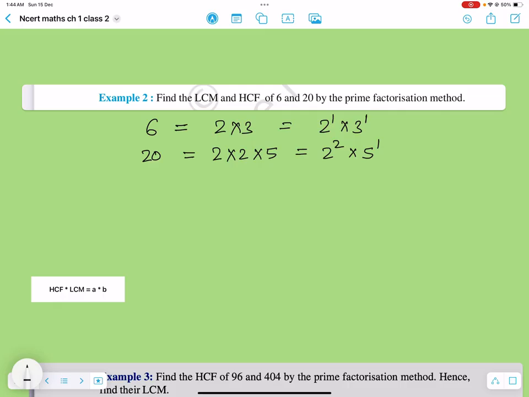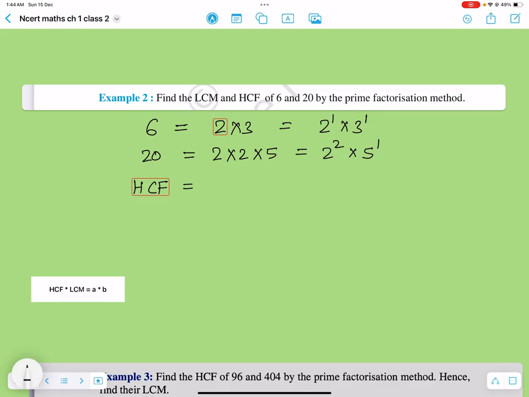So as we already discussed, what would be the highest common factor? So you can easily get that highest common factor. The common factor, the factor that is common across two numbers, we need to take the least power of that number, right?